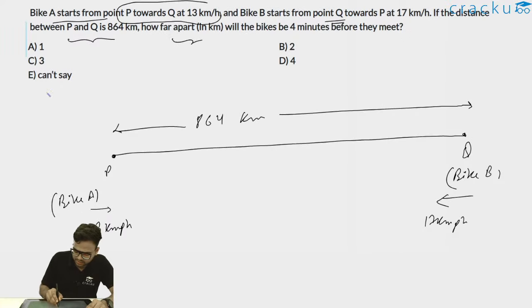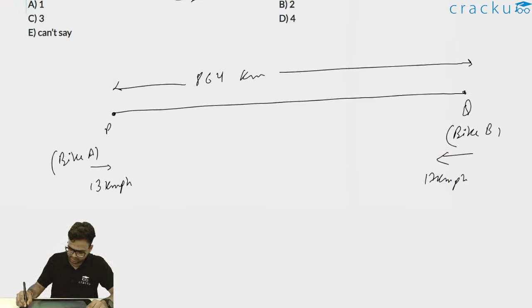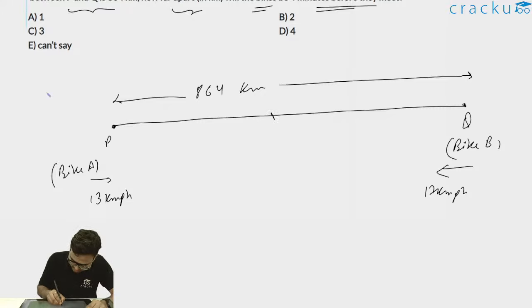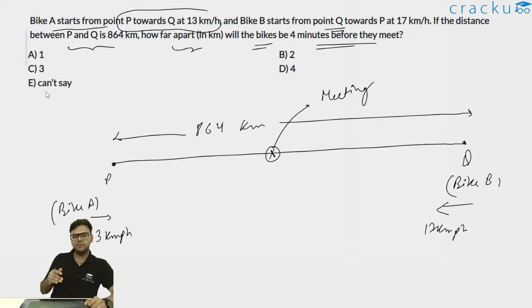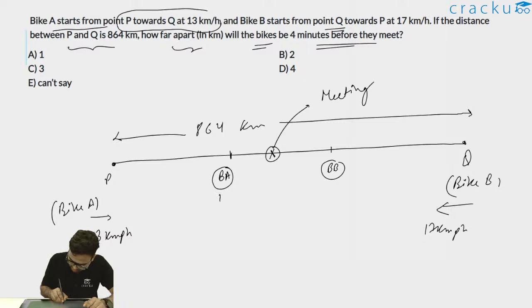How far apart in kilometers will the bikes be 4 minutes before they meet? So let's say in this diagram, at somewhere at this point, they both are meeting. It is asking for how far the bikes will be 4 minutes before the meeting. So let's say 4 minutes before the meeting, bike A is somewhere here and bike B is somewhere here. These 2 points are 4 minutes before the meeting.